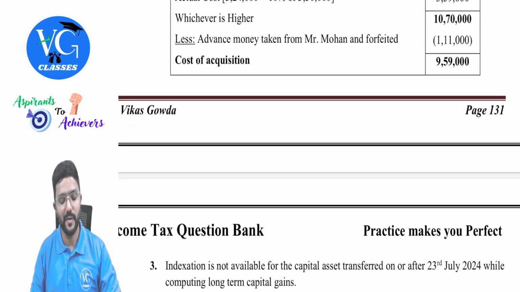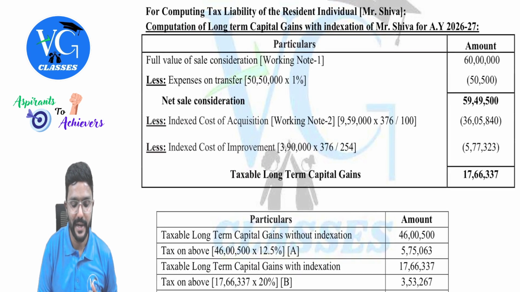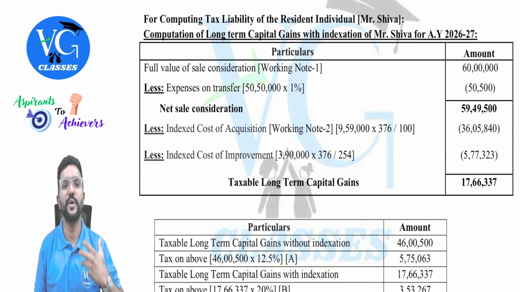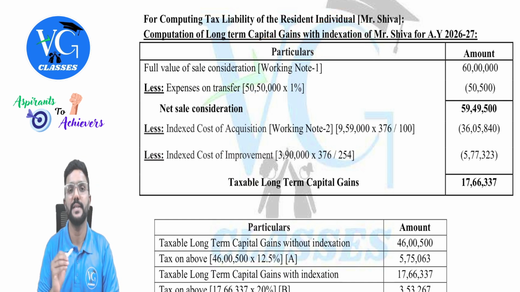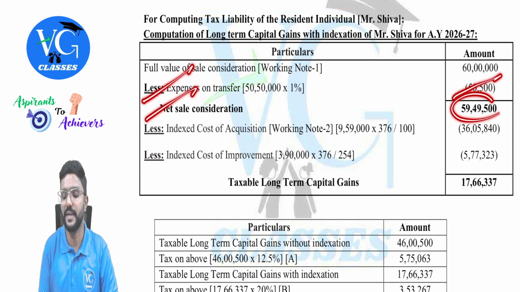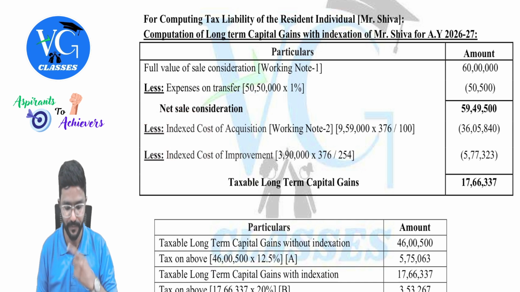If by chance they have also asked you to calculate tax liability, then what, sir? Then what I've given here, you need to compute one more figure here. That is long-term capital gain with indexation. With indexation, guys. Sir, how is it? Full value of sale consideration, same figure. Expenses on transfer, same. Net sale consideration, same. Till here, everything same. Whereas cost of acquisition and the cost of improvement will be indexed. So indexation will be available now.